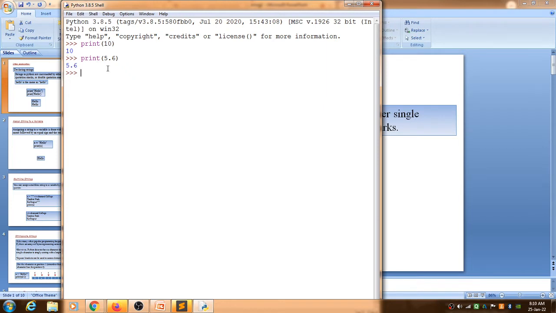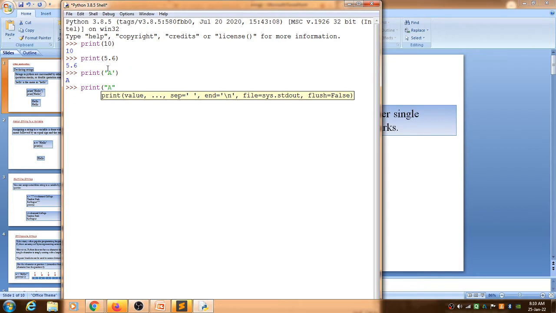Then when we want to print a single character, we can print like this. Look here, print capital A, and it gives you capital A. When we use double quotation marks, print again capital A, it gives you output like this. So when we use a single quotation mark or a double quotation mark, it gives the same meaning, because the Python programming language does not have a character data type.